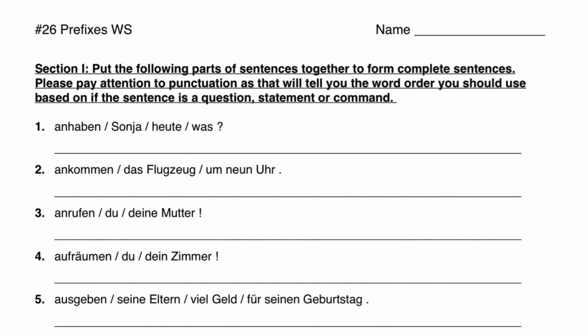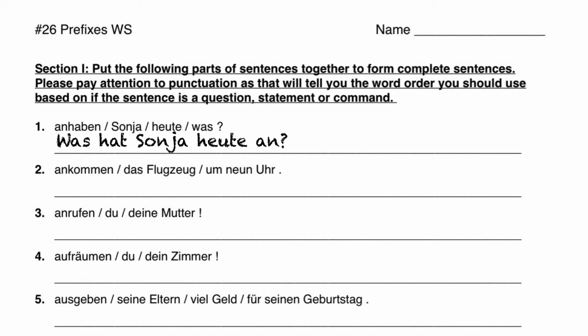Then the subject, which is, as I mentioned, Sonja. Then that extra word that we have in here for the time, heute. And then that prefix goes all the way at the end, like you did with the modal auxiliaries, but now we have only the prefix back there. So our full sentence ends up being, Was hat Sonja heute an? What does Sonja have on today? Or what is Sonja wearing today?